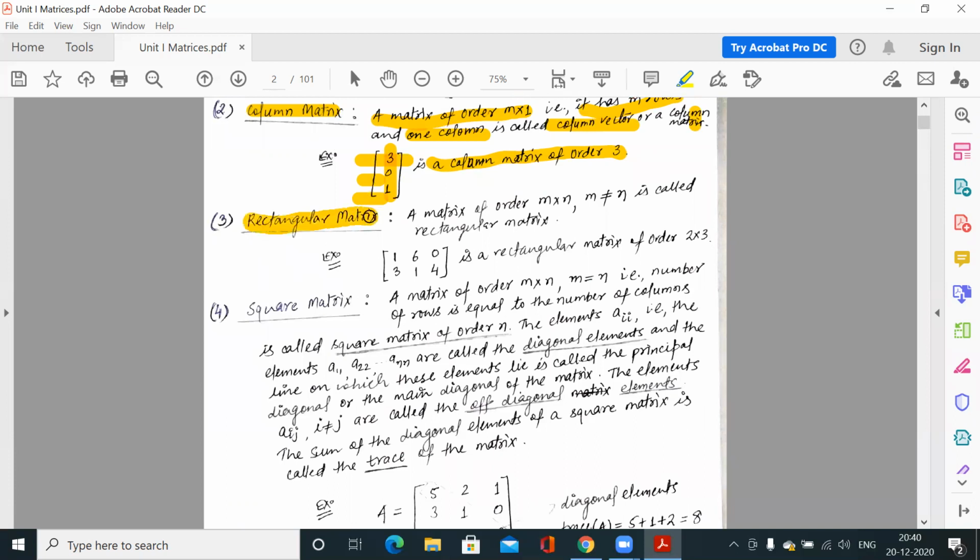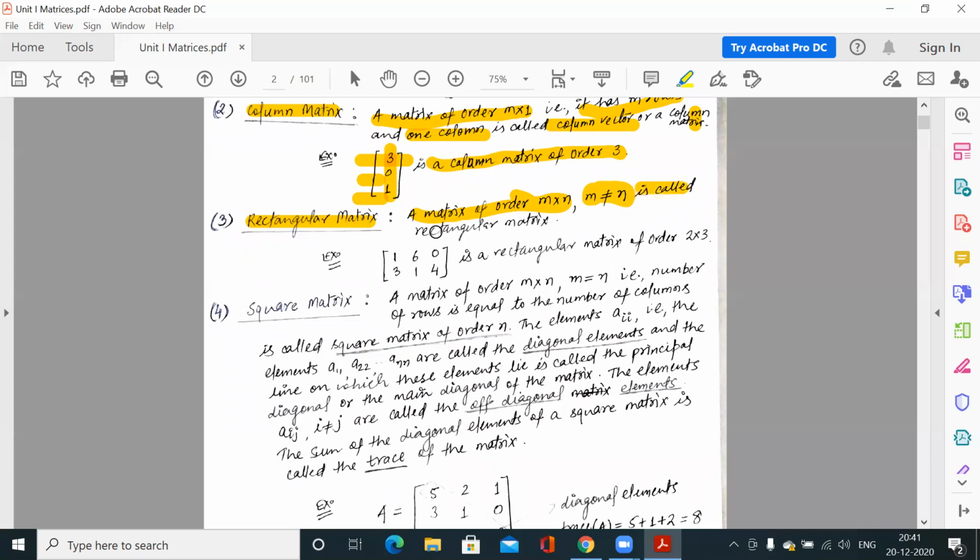Now the rectangular matrix. A matrix of order m by n is a general matrix. Any matrix has order m by n, where m represents the number of rows and n represents the number of columns. So when m is not equal to n, that means we have a different number of rows and columns.